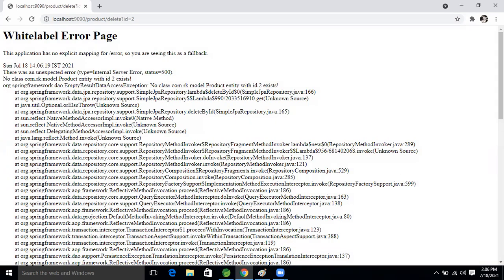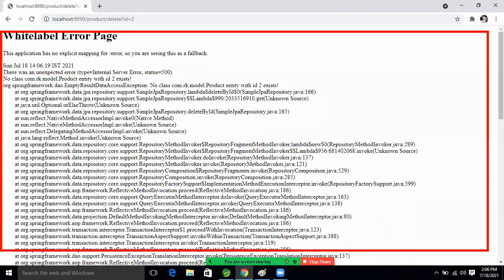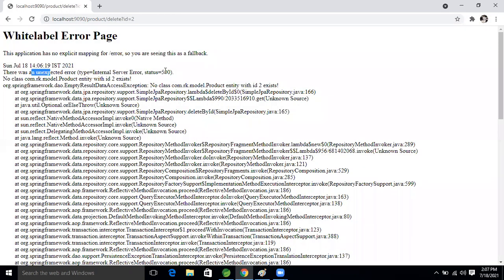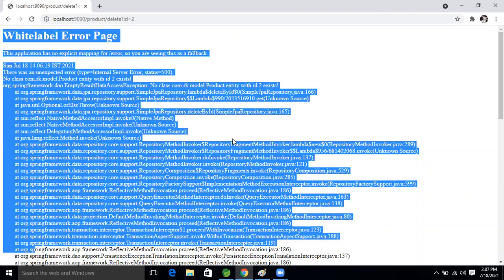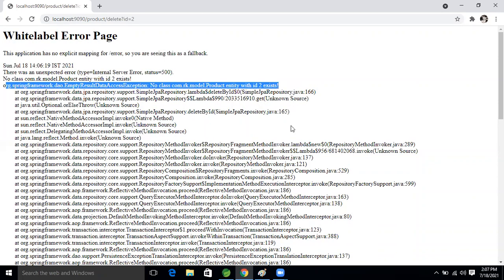So to avoid this kind of thing, what will we implement in our project now, guys? A custom exception. This means we will convert this information into a user-understandable format. By seeing this error, we can understand why it is coming: no class com data product entity with ID to exist. Because of that, our default front controller is giving this much message. Because we are technical guys, we understand it now.